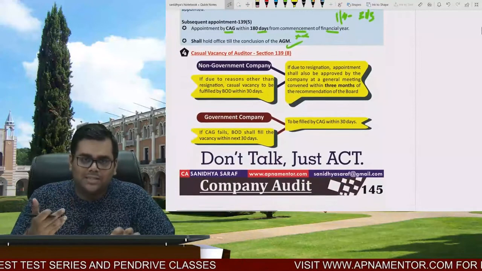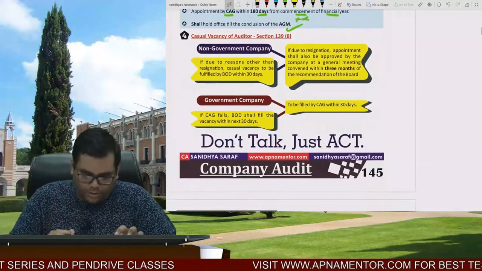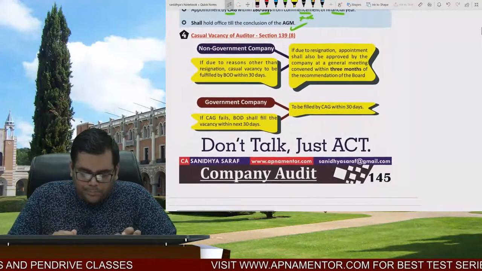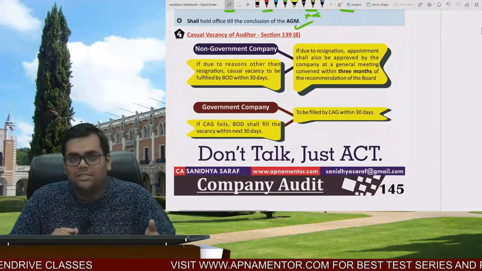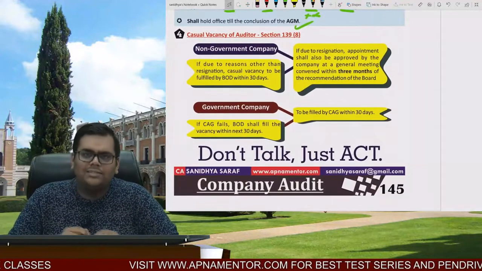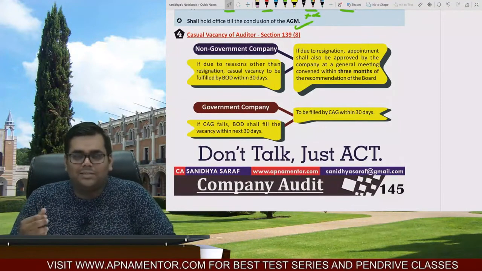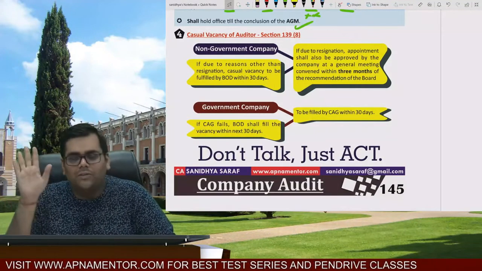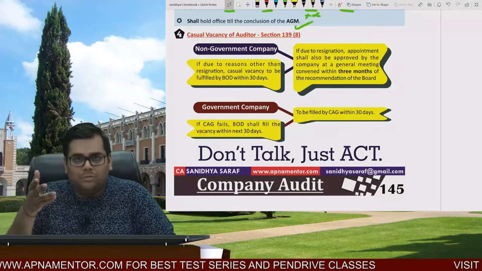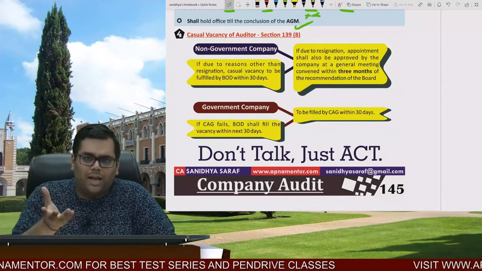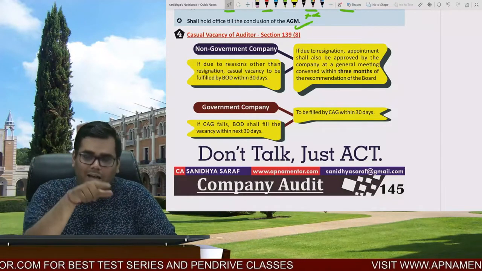Rotation we are not discussing yet. We'll discuss it later. Now, coming to an important provision in section 139 subsection 8, casual vacancy of the auditor. What is casual vacancy? Let us say Mr. Ram has been appointed as the auditor of a company and later on Mr. Ram has resigned, and because of that a casual vacancy has arisen.